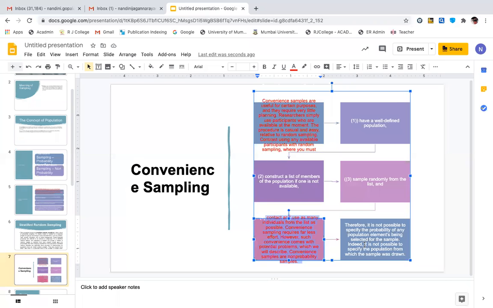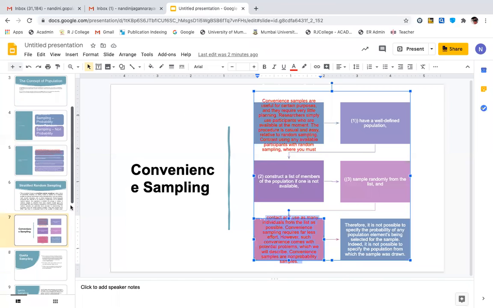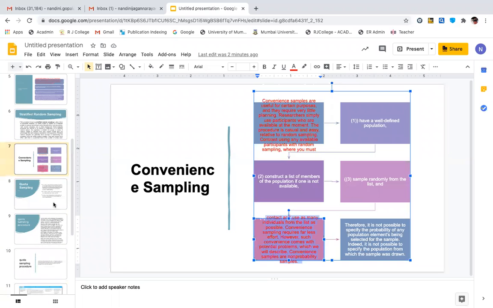So in case I don't like you in the class, you will not get selected at all. Are you understanding? The probability is 0. It is not possible to specify the population from which it was drawn. Again, it could be 2 from FY, 3 from TY, and 6 from SY, etc.